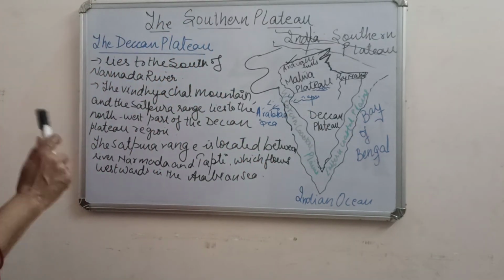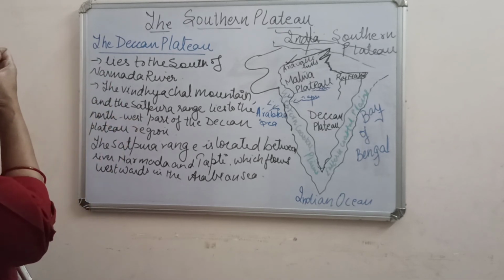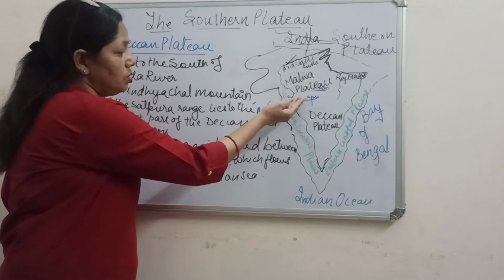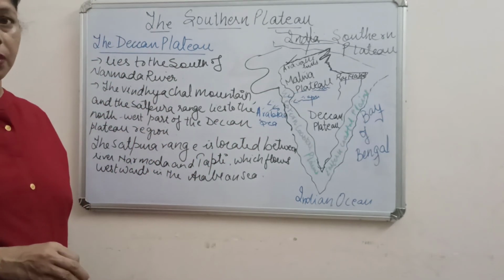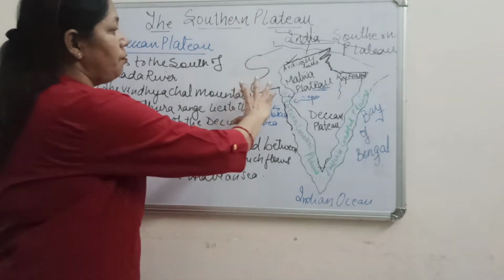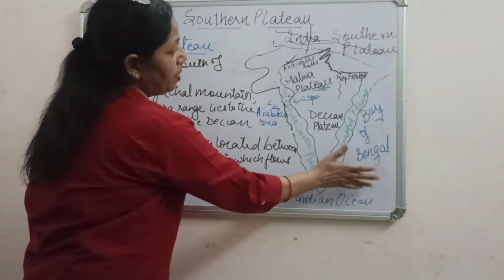Fine. And one very important thing about the Narmada and Tapti rivers is that they flow westward to the Arabian Sea. Listen carefully, all the rivers of India flow into the Bay of Bengal.